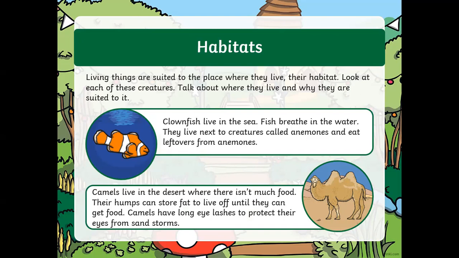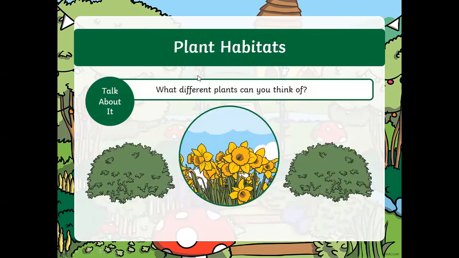Camels live in a desert where there isn't much food. Their humps can store fat to live off until they can get food. Camels have long eyelashes to protect the eyes from sandstorms. However, all this is related to animals, which was our previous topic.